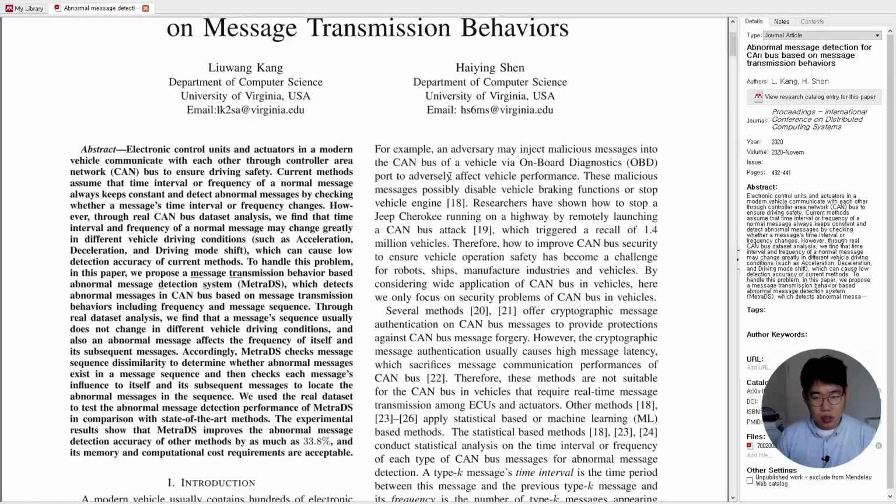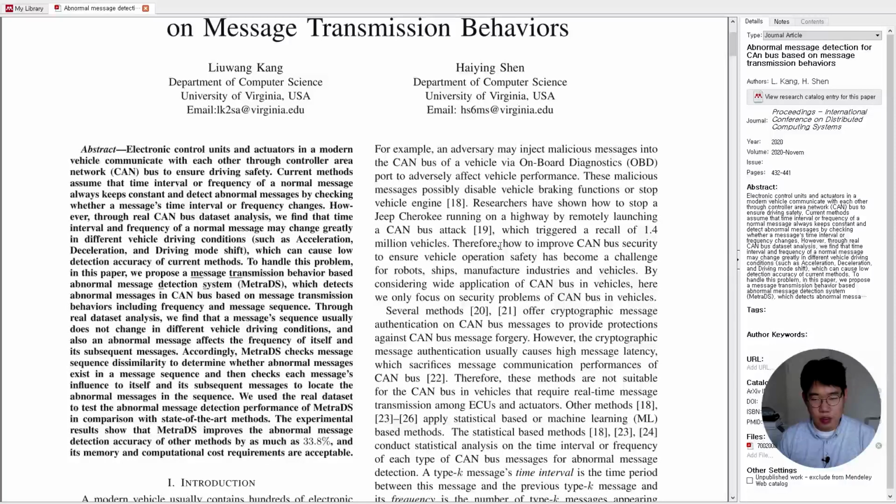For example, an adversary may inject a malicious message into the CAN bus of the vehicle via the onboard diagnostics (OBD) port to adversely affect vehicle performance. These malicious messages possibly disable vehicle braking functions or stop the vehicle engine. Researchers have shown how to stop a Jeep Cherokee running on a highway by remotely launching a CAN bus attack, which triggered a recall of 1.4 million vehicles.